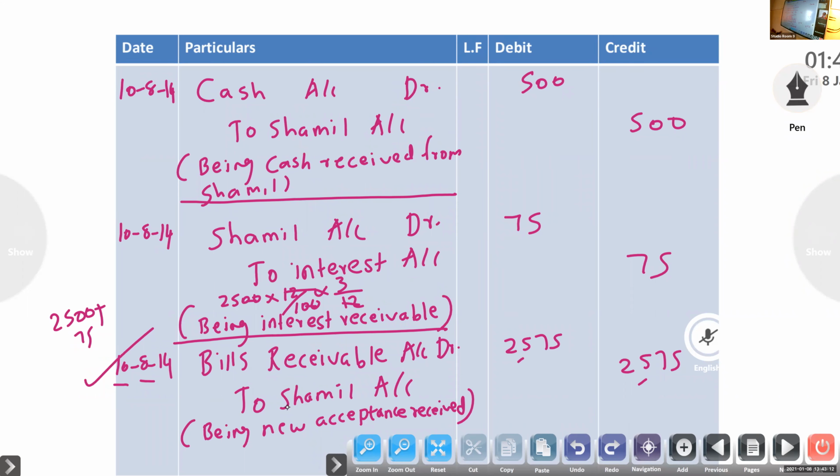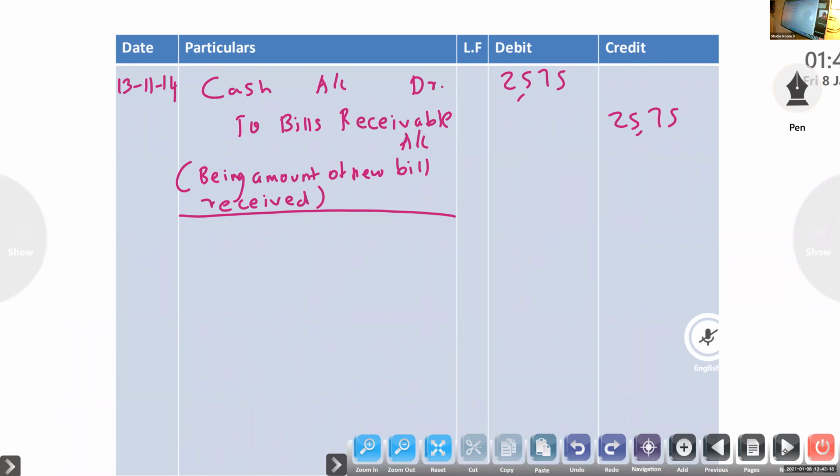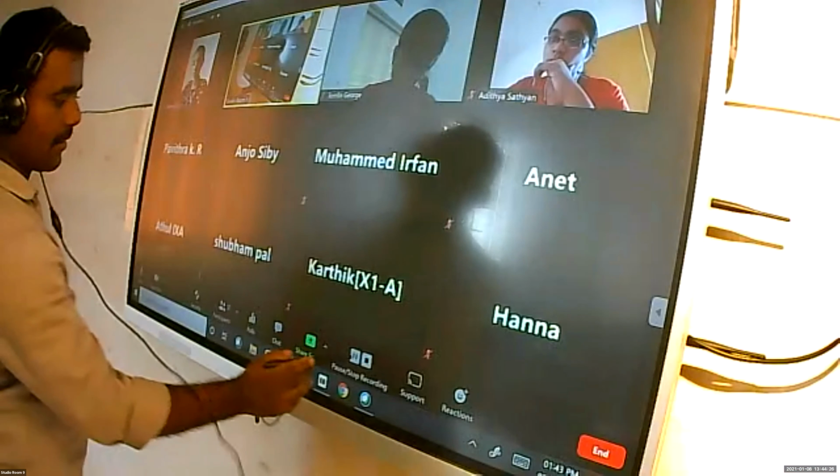Then new bill, bills receivable account to Shamil; then last, at the time of maturity, cash account to bills receivable. Okay, so next period I will teach journal entries in the books of drawee. Okay, thank you.